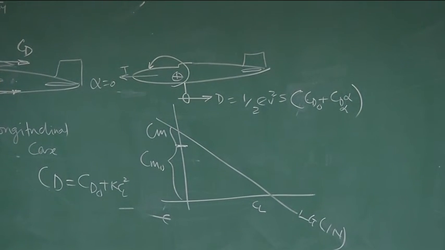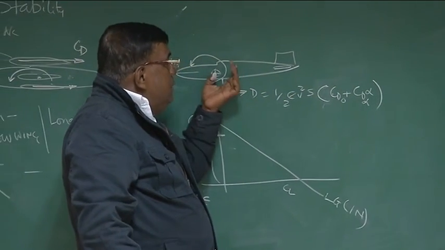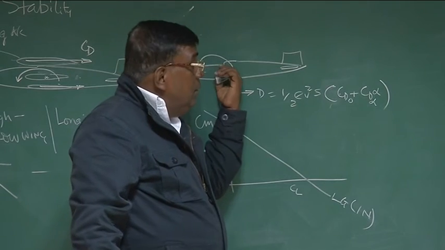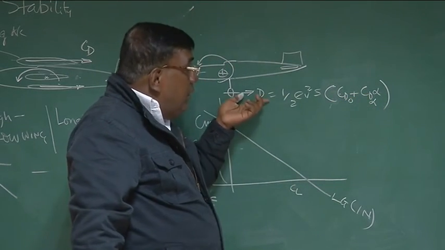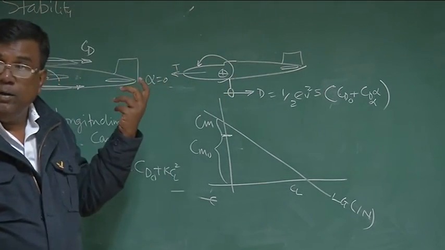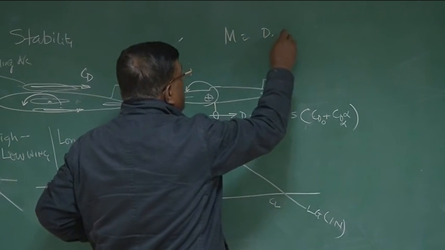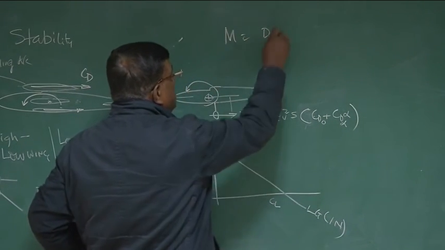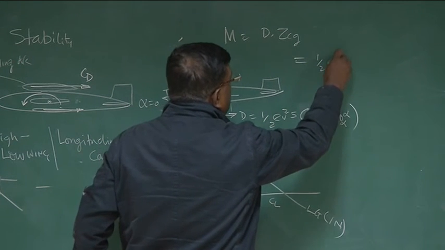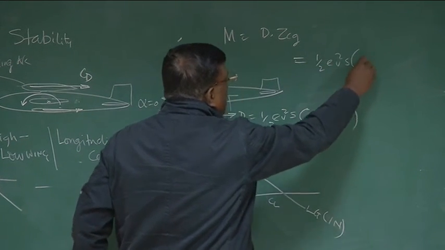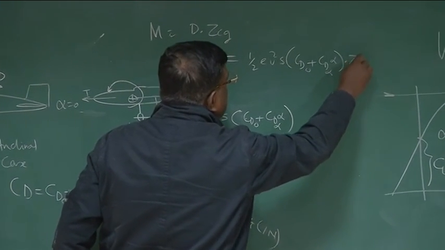That much I can approximate. So you could see since alpha is there, whatever moment this drag is giving nose down will have an alpha component. So the slope of the moment because of drag will also be negative now. Whatever moment is there, the moment will be D into whatever length, the jet CG distance. Correct? And D is half rho V square S into CD naught plus CD alpha alpha, into the jet CG.